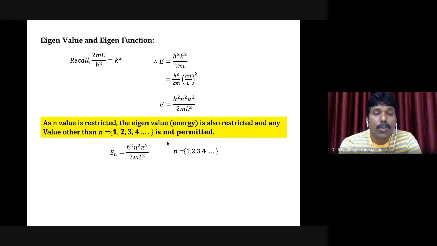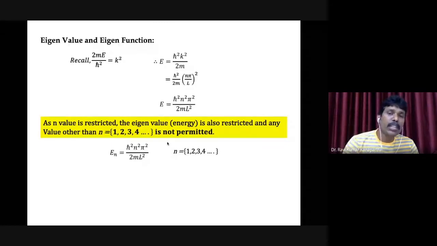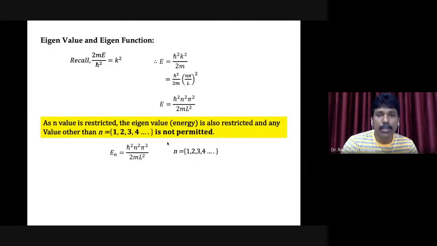So what we are trying to do is solve the time independent Schrodinger wave equation of a particle confined to a one-dimensional box. We found two regions: outside, the wave function is 0, and within region number 2, the wave function is calculated to be something. Later we impose certain boundary conditions to have acceptable solutions.